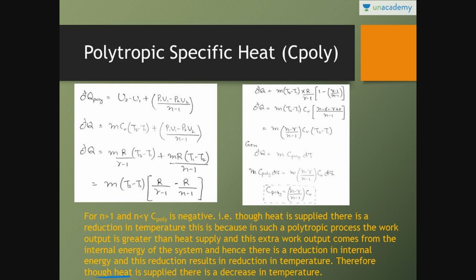Whenever the internal energy increases, temperature will increase. In a polytropic process, whenever the heat is supplied, internal energy is going to decrease because the work output increases, and this reduction results in a reduction in temperature. Therefore, though heat is supplied, there is a decrease in temperature. Keep this statement in your mind, it is very important.